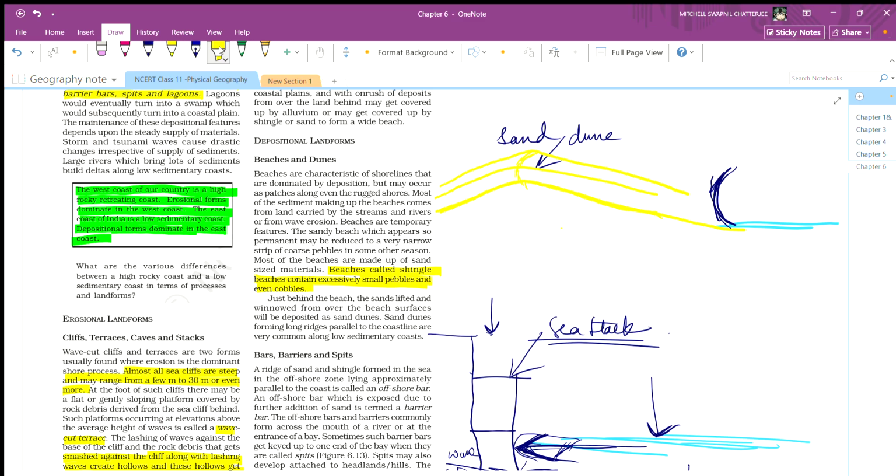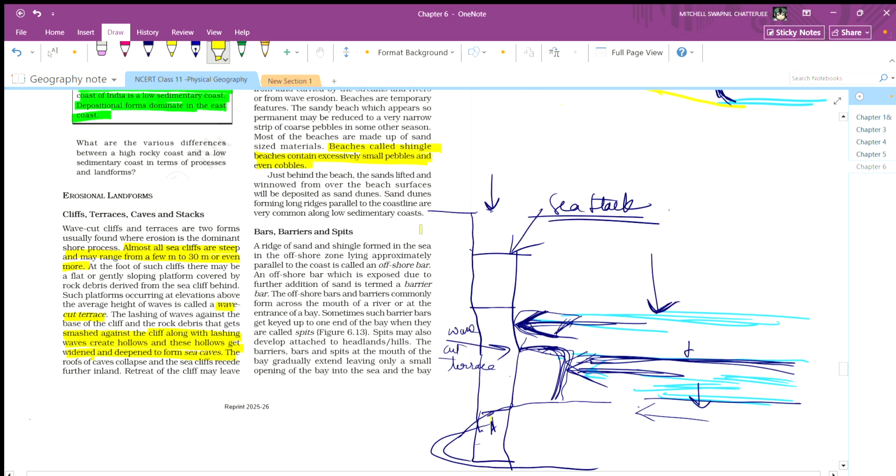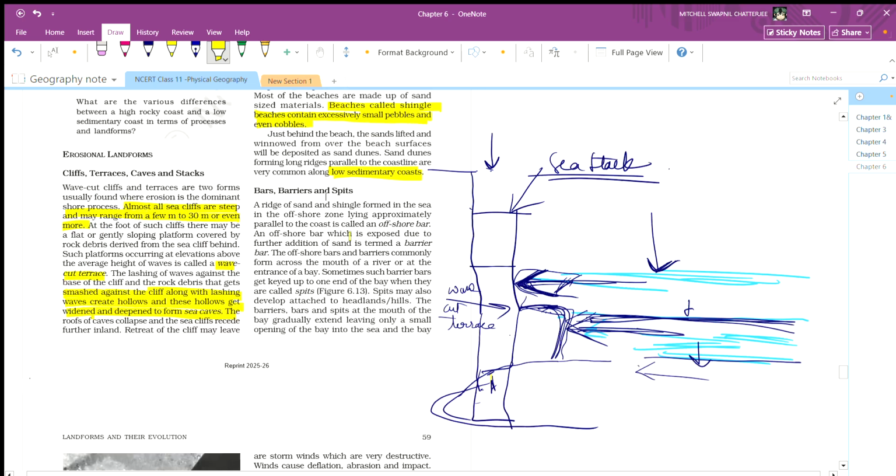So moving forward, just behind the beach, the sand lifted and winnowed over forms sand dunes, long ridges parallel to the coastline. These are very common along low sedimentary coasts. Now, bars, barriers and spits. A ridge of sand and shingle formed in the sea in the offshore zone lying approximately parallel to the coast is called an offshore bar.